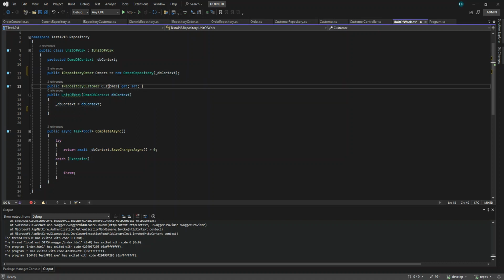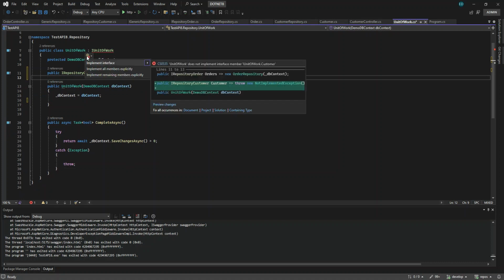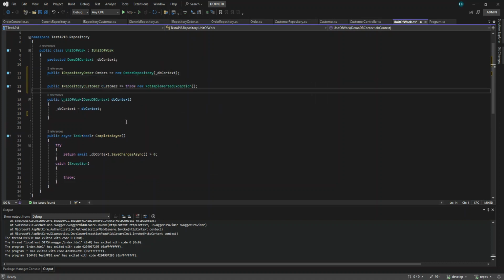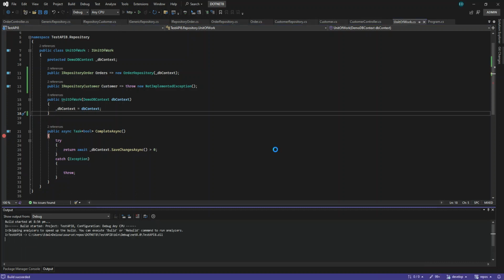Yeah, this one. What is this? Yeah, just like that, when you put it in a constructor. I think this is the problem. So let's try.